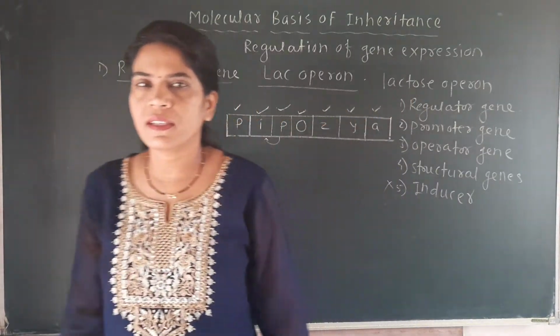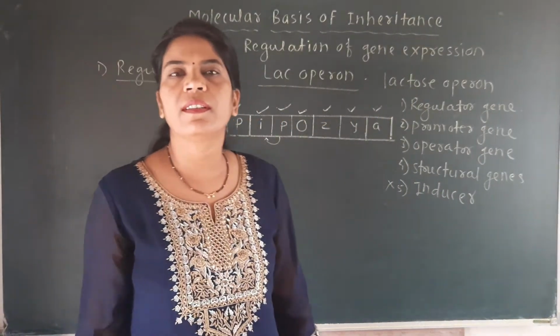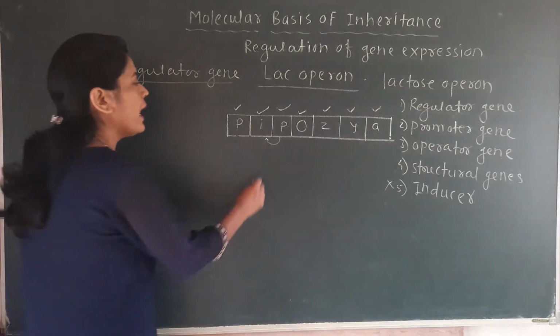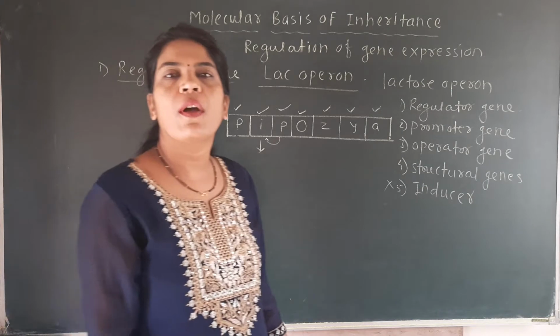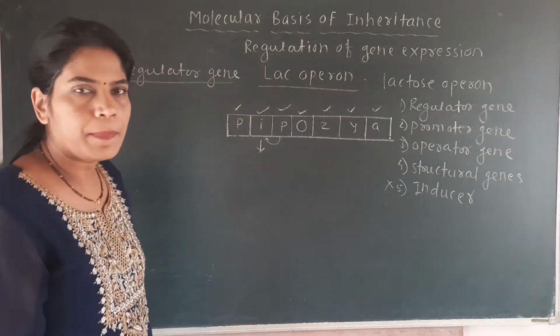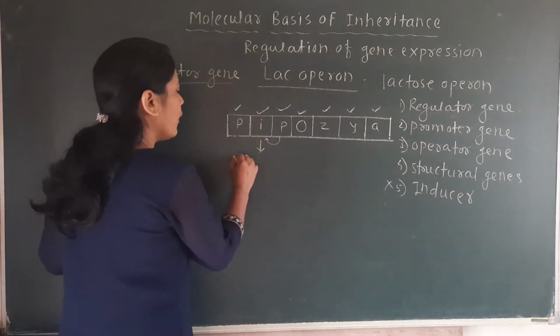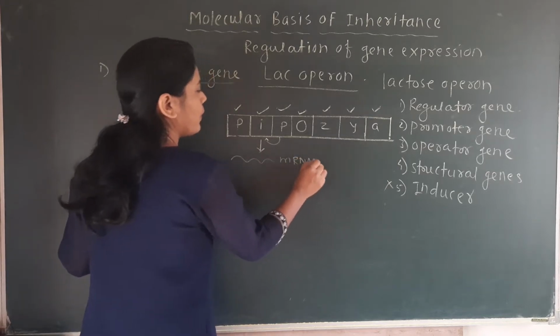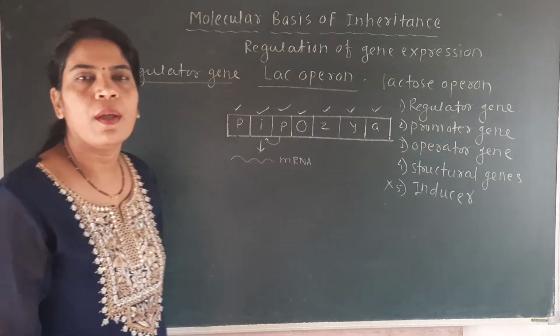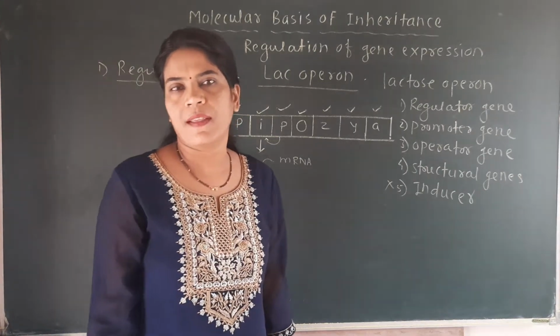Role of the regulator gene is that this regulator gene always produces a protein, and that protein is called a repressor protein. What happens here? This regulator gene first produces the mRNA molecule by the process of transcription.